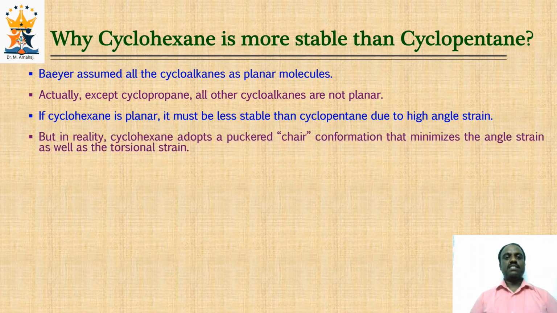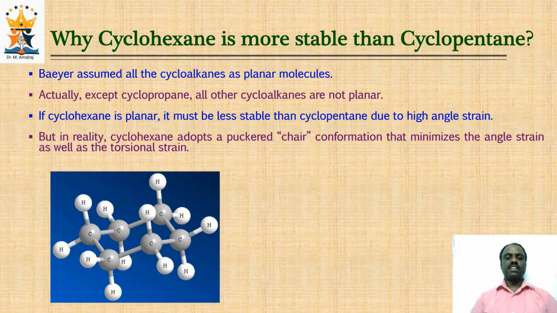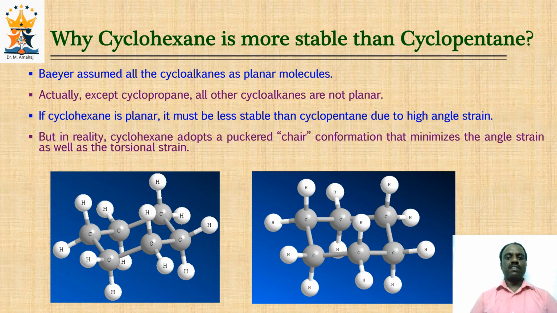But in reality, cyclohexane adopts a puckered conformation that minimizes the angle strain as well as the torsional strain. And this is the conformation of cyclohexane, particularly the chair conformation. In our next video, we will be discussing the various conformations of cyclohexane.